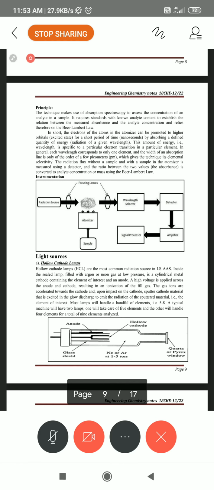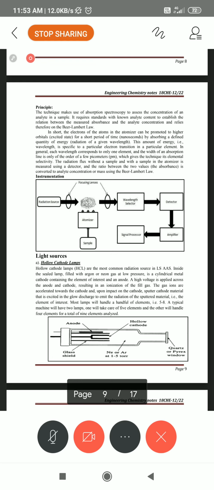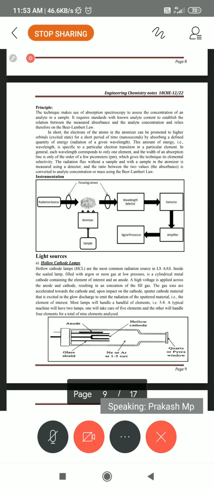If the solution is not taken, only atoms are there. Four stages take place. If any minute water is there in the atoms, that can also be separated, making it vaporization. The atomization's four steps that take place are dissolution, vaporization, atomization and ionization.